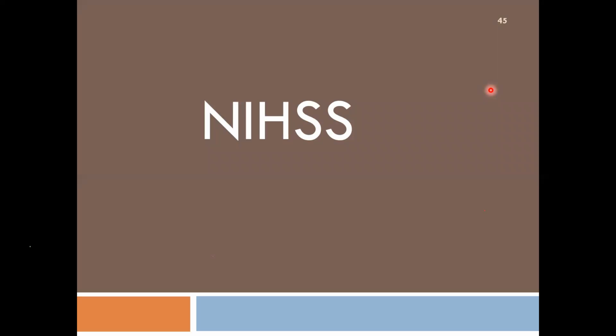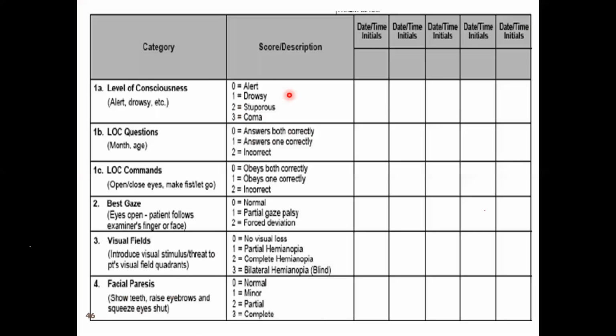Okay, this is what I was telling. This is the National Institute of Health Stroke Scale, NIHSS. This is all available on the net. Next slide, please. This is how we grade the scale. The first item assesses the level of consciousness. Depending on whether you are alert, drowsy, stuporous, or in coma, you give different points. Next is questions.